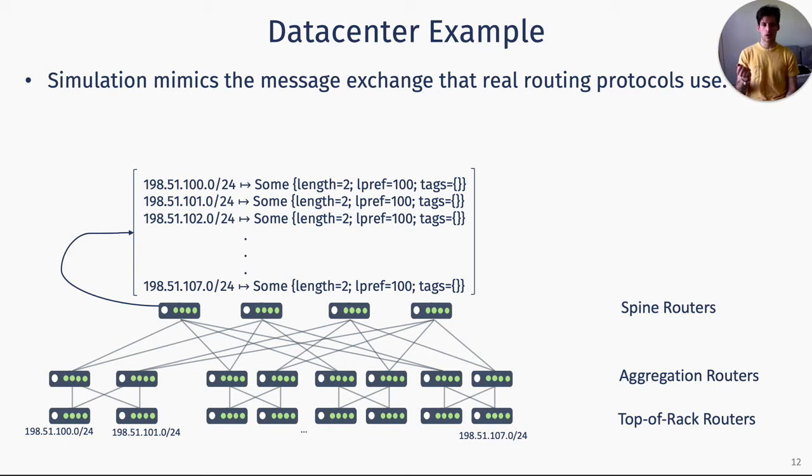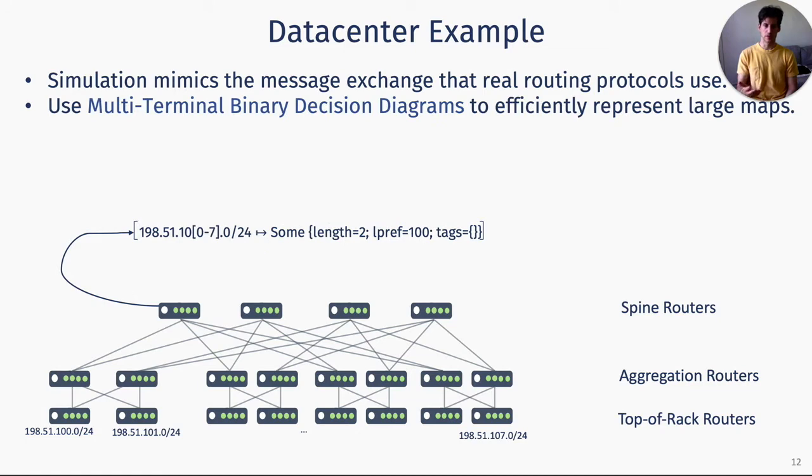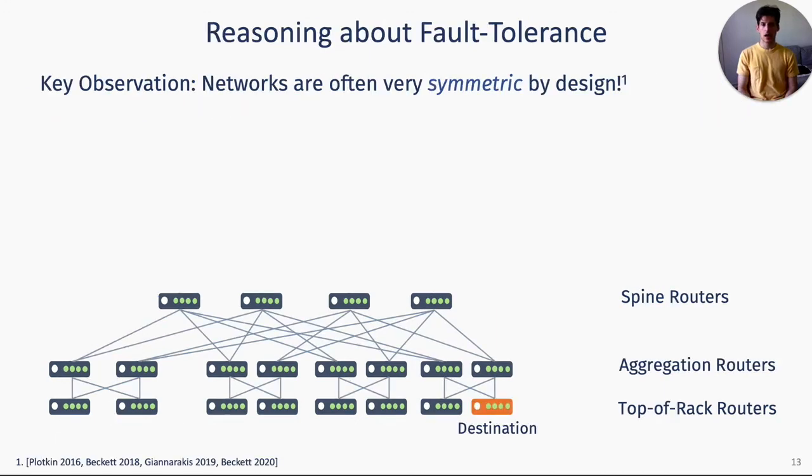So our implementation of maps leverages this redundancy by using multi-terminal binary decision diagrams and compactly represents the map. I gave you one example of why smart representation for maps is useful, but there is a more general observation to be made, and that is that networks tend to have very uniform designs because it makes it easier to configure them and extend them. Hence, there are many opportunities to exploit symmetries in our models, as also noted by prior work.